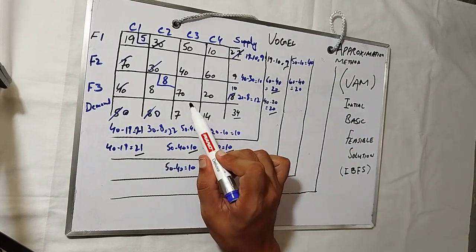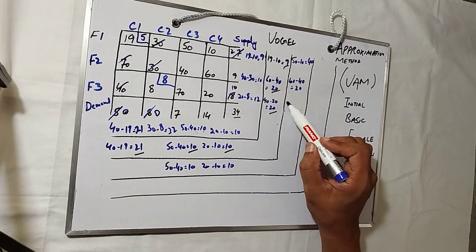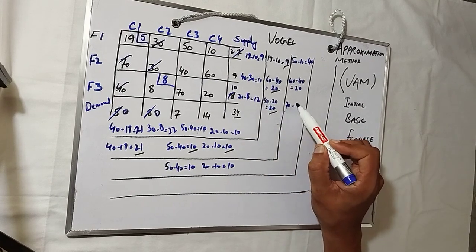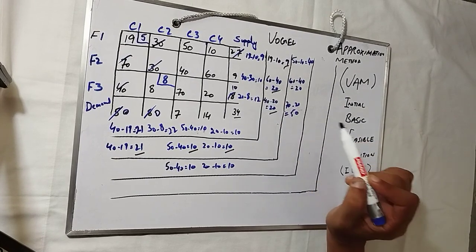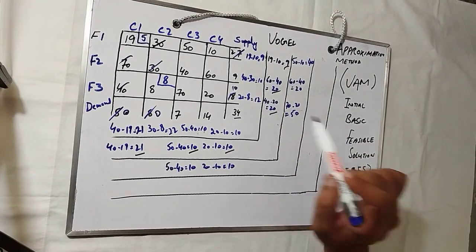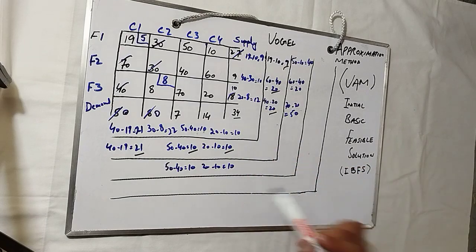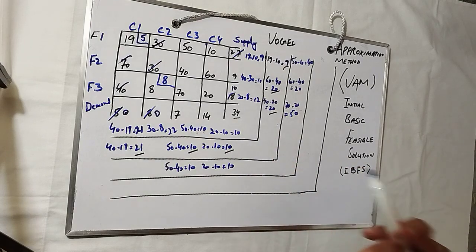And 70 minus 20 is 50. So you see 70 minus 20 is 50. So we have a biggest penalty, that is 50.